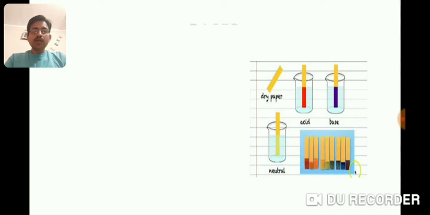Now we will talk about bases. Bases are those substances which are bitter in taste. We must have experienced bitter taste in bitter gourd and cucumbers. Neem extract is also bitter in taste.